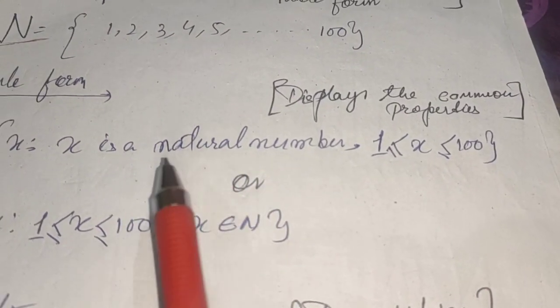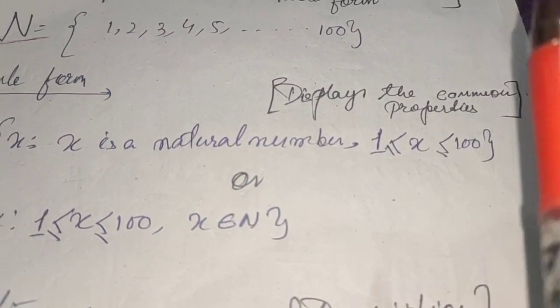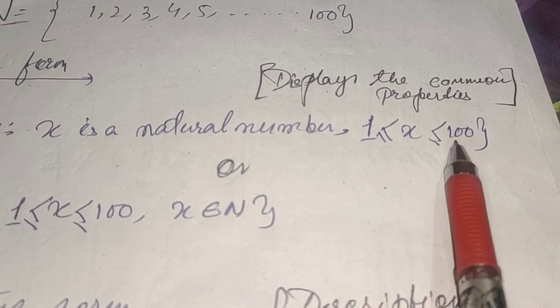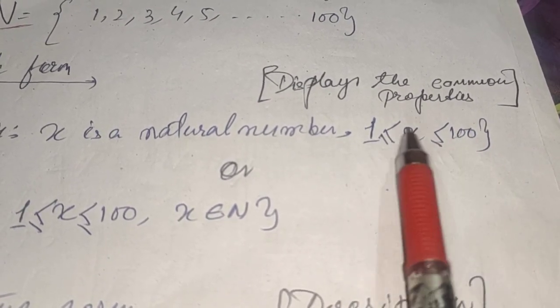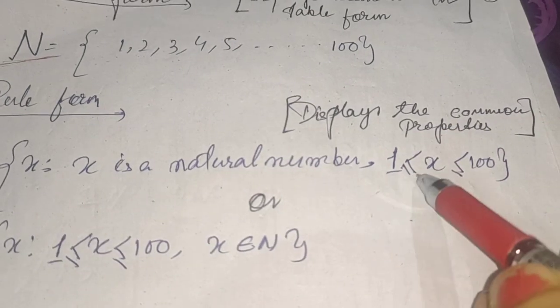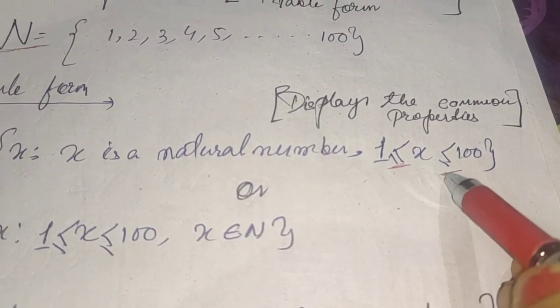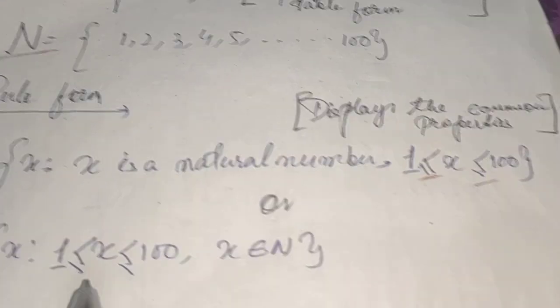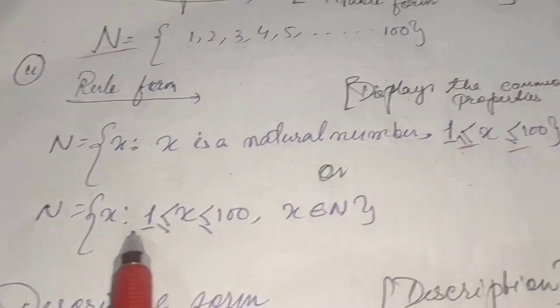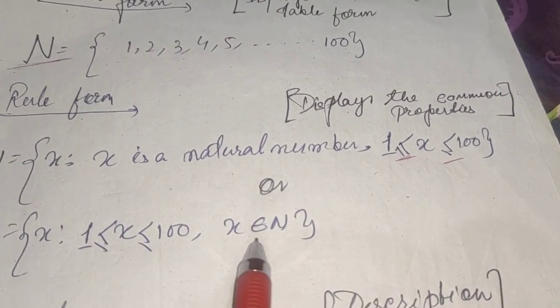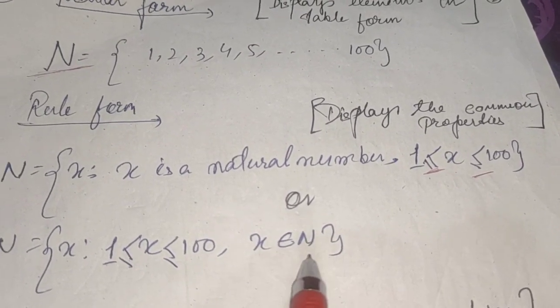So x is a natural number and x is in between 1 and 100. This inequality implies that x is greater than or equal to 1 and less than or equal to 100. Or we can write more precisely that x such that x is in between 1 and 100 and x belongs to N, that means x belongs to the natural numbers.